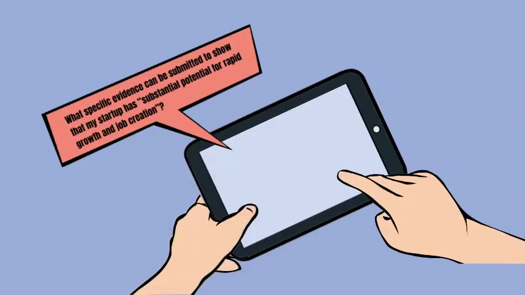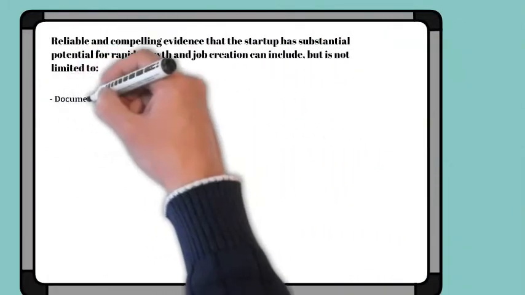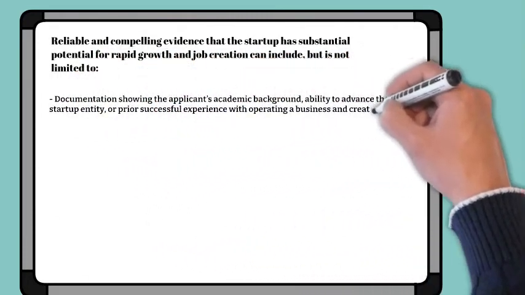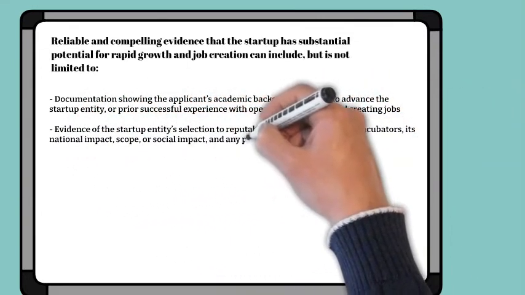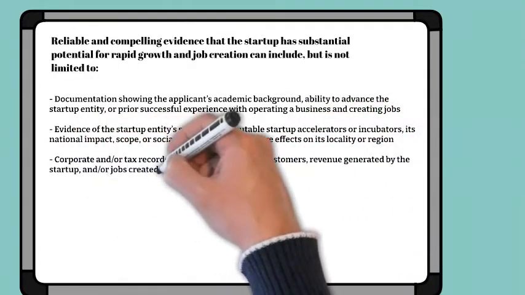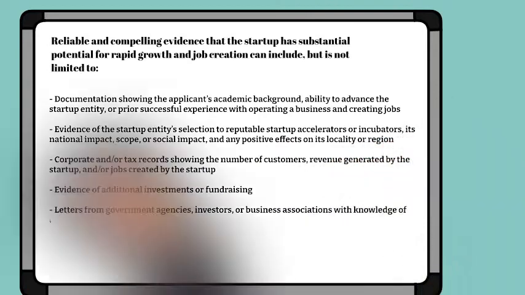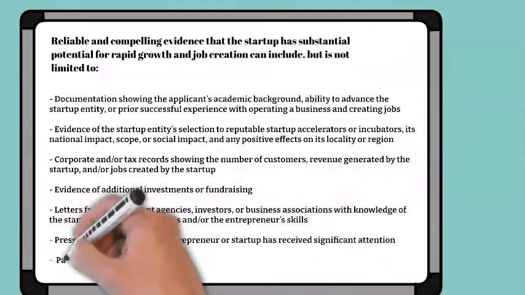Reliable and compelling evidence that the startup has substantial potential for rapid growth and job creation can include, but is not limited to, documentation showing the applicant's academic background, ability to advance the startup entity, or prior successful experience with operating a business and creating jobs. Evidence of the startup entity's selection to reputable startup accelerators or incubators, its national impact, scope, or social impact, and any positive effects on its locality or region.